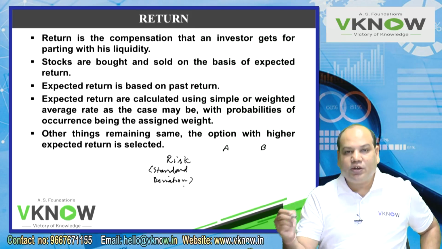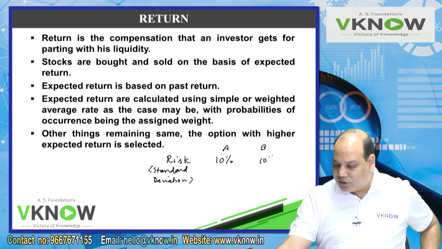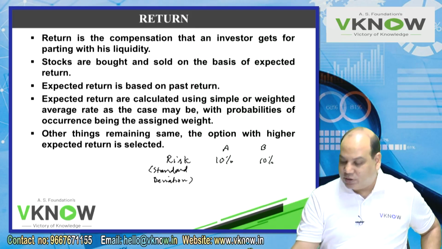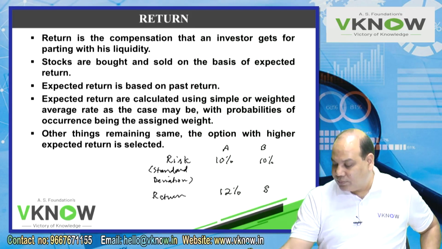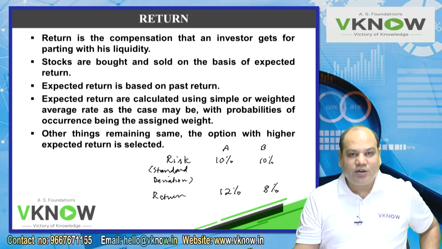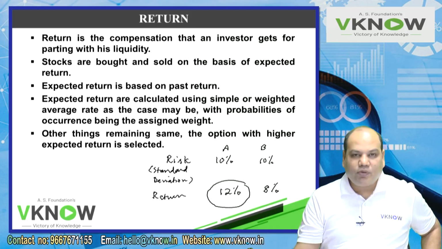So just understand, for the time being the risk is same, which I will measure in standard deviation term 10%, 10. But when I compute the return, A has 12% return, B has 8% return. Now all the rational investors in this universe will select security A. Why?